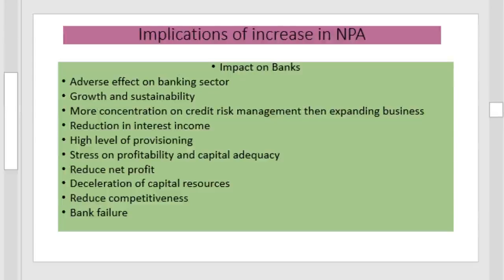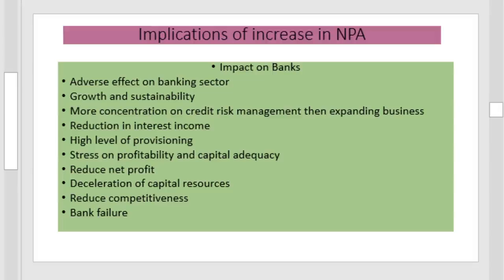The impact, or the implication, of the increase in NPA is given here. We know that the highest share of NPAs is in the industrial sector, and it is higher in nationalized banks, and among the industrial sector the highest gross NPA ratio is from the public sector banks. The implication of the increase in NPA is given in this section.